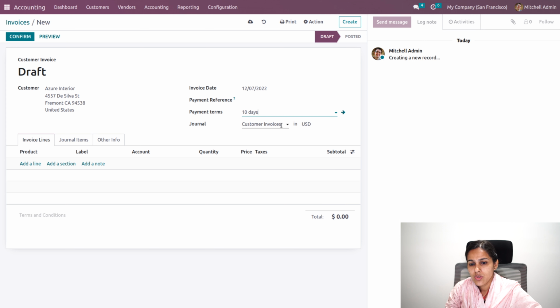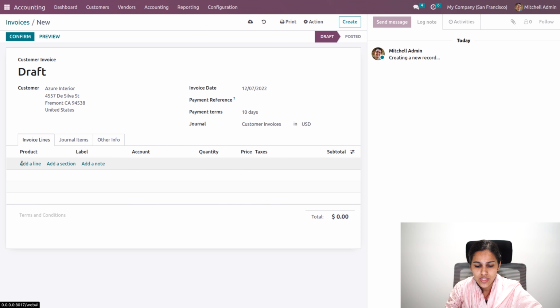And the journal: all the sales related transactions will be recorded in the sales journal. So this is a sales journal, customer invoices we have created. And the currency, I'll be adding currency as USD because my customer is from United States. So I'll be making invoices in USD.